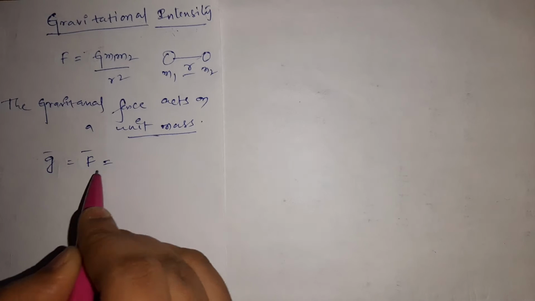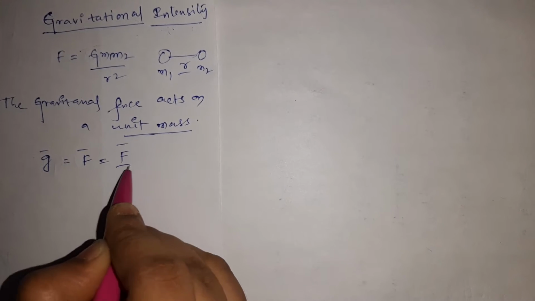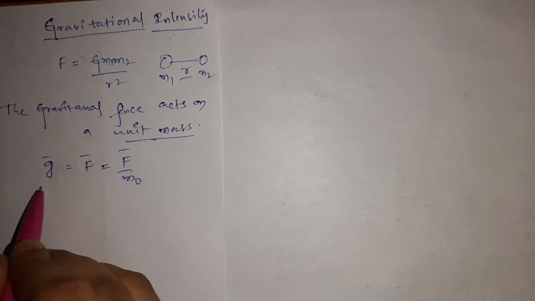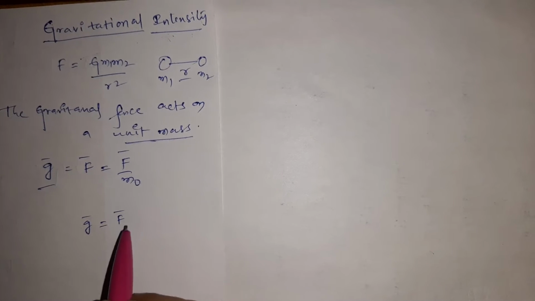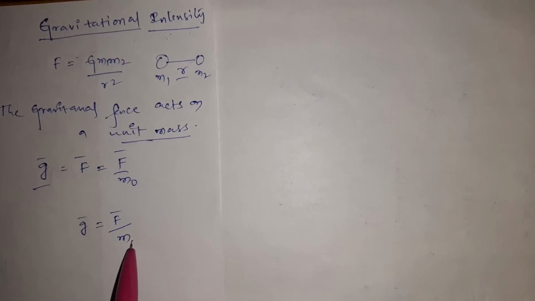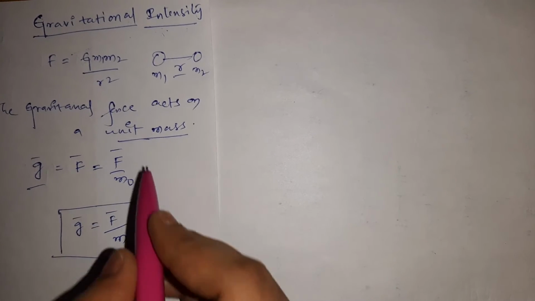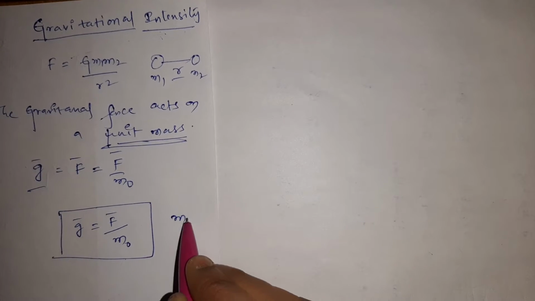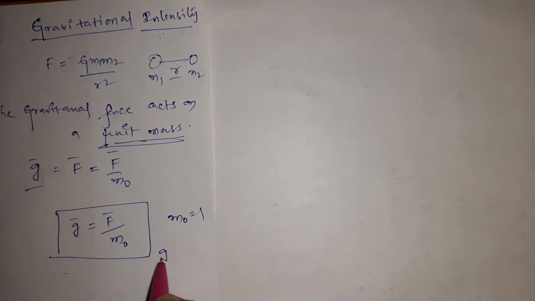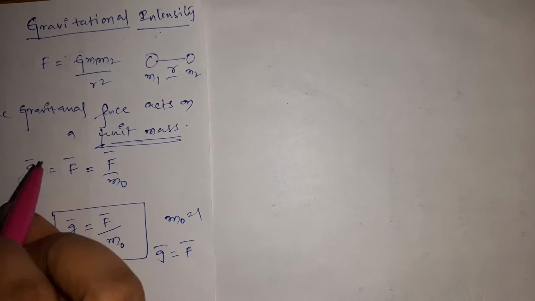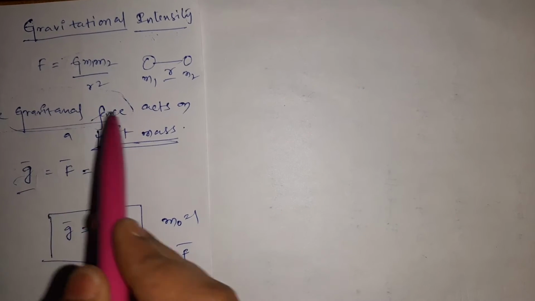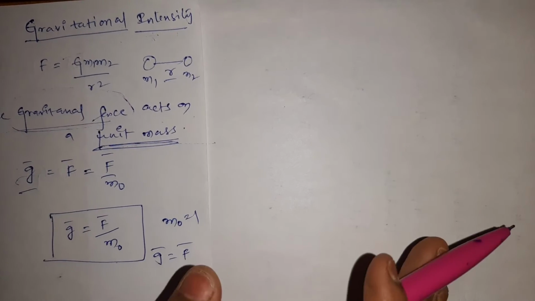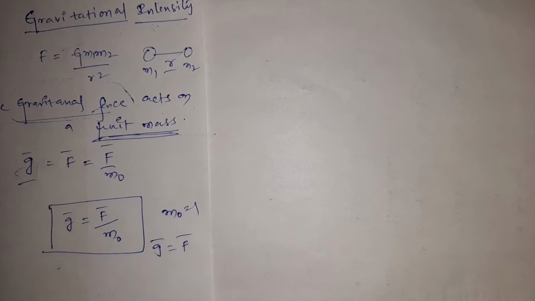That means we can write it as F bar by m naught, or we can also say that gravitational intensity is nothing but the ratio of force and mass. If the unit mass acts, m naught is equal to 1. Therefore g bar is equal to F bar, that is, the gravitational force. Therefore gravitational intensity is nothing but the gravitational force that acts on unit mass.